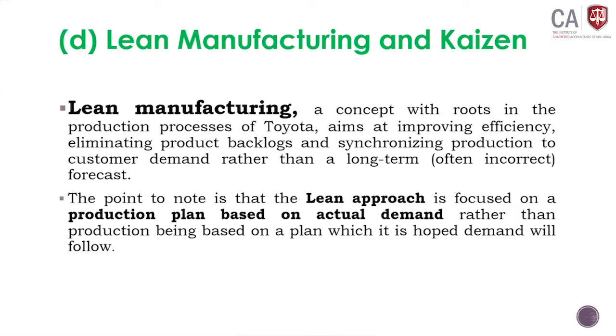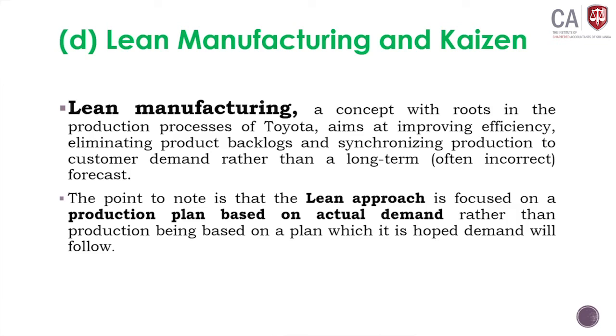The point to note is that the lean approach is focused on a production plan based on actual demand rather than production being based on a plan which it is hoped demand will follow. We produce according to actual demand. We are not going to manufacture for what might be in the future, because sometimes you might have produced more than the current demand. Those inventory items will be held in your warehouses or stores.